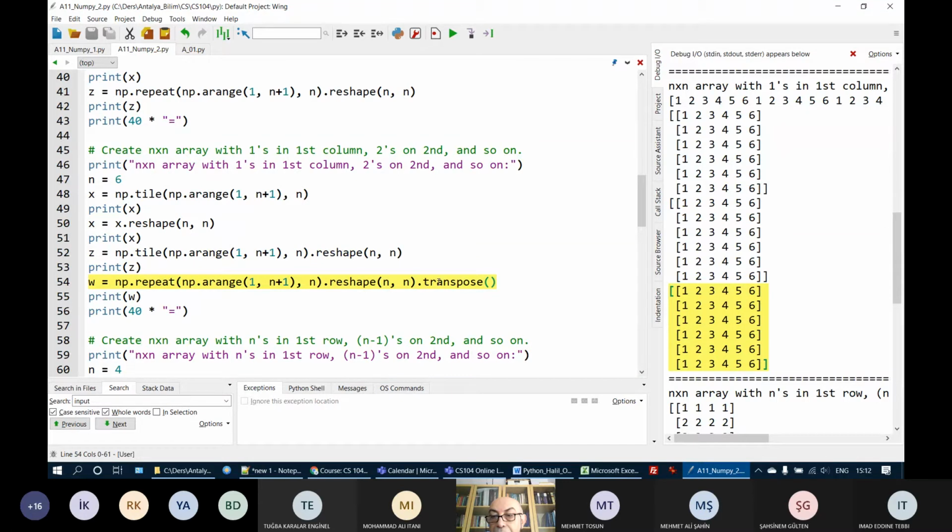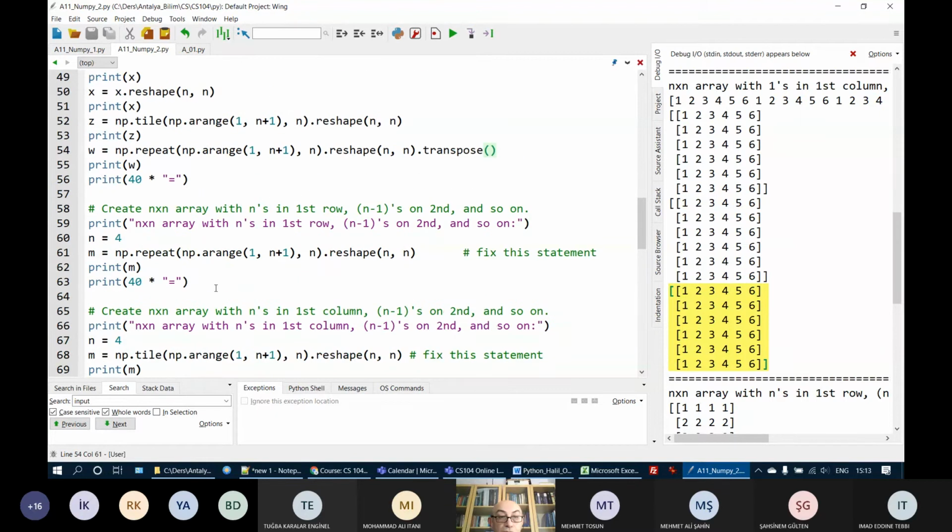Any questions? Did you understand what your friend informed us? Yes. That's good, because using this tile, repeat, arange, shape, etc., transpose, you can do lots of interesting things. Very enjoyable things can be done with those.